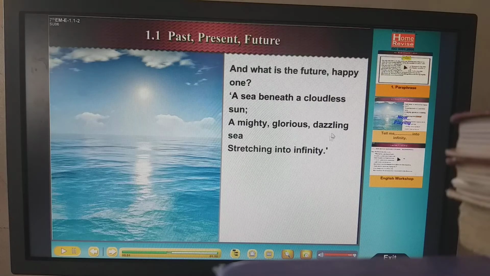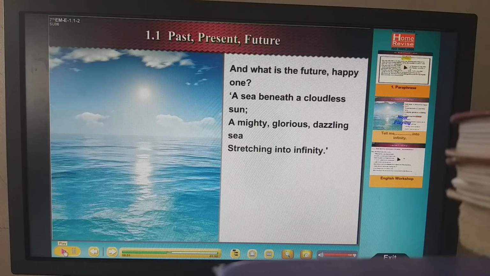These lines are very important. You have to keep them in your mind. The sea which is flowing below the cloudless sun, and how it is. Mighty means having great, glorious power; dazzling means bright; and stretching means expanding. Infinity means no end. It means the future is like a sea where there is no cloud. The sky is very clear, and the future has a lot of challenges, and the children are ready to face these challenges. You can say indirectly the future is very exciting but challenging, right?